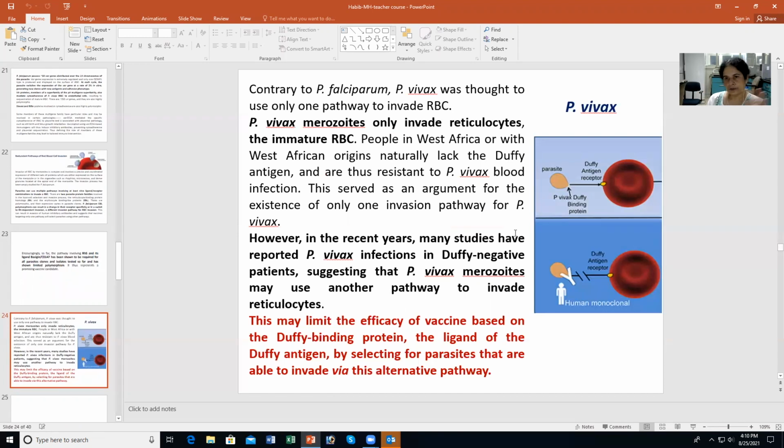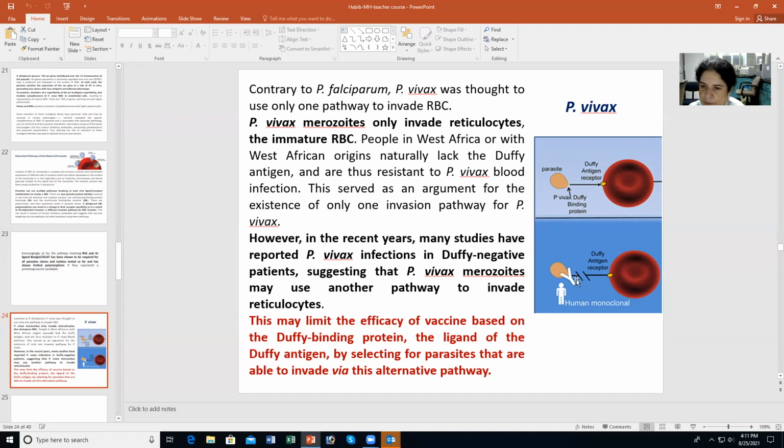Now, different from P. falciparum is P. vivax. P. vivax has, as you must have heard, a Duffy antigen receptor on the RBCs, right? So humans have Duffy antigens, and the P. vivax parasite on its surface expresses what is called the Duffy binding protein. You can see it over here. So RBCs have a Duffy antigen receptor, and P. vivax expresses Duffy binding protein.